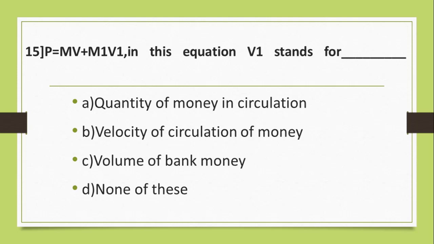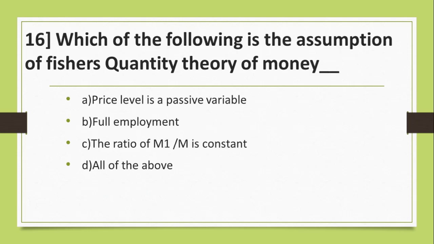Question number 15. P equals MV plus M1 V1. In this equation, V1 stands for A. Quantity of money in circulation. B. Velocity of circulation of money. C. Volume of bank money. D. None of these. And the answer is D. None of these.